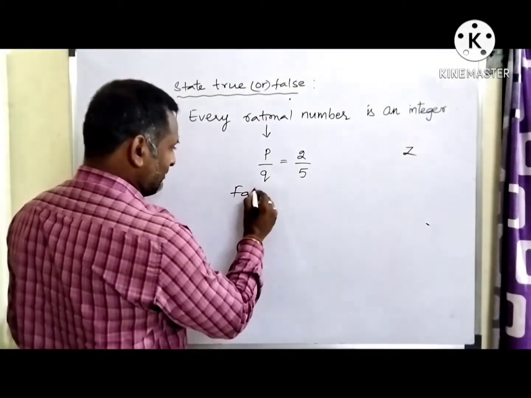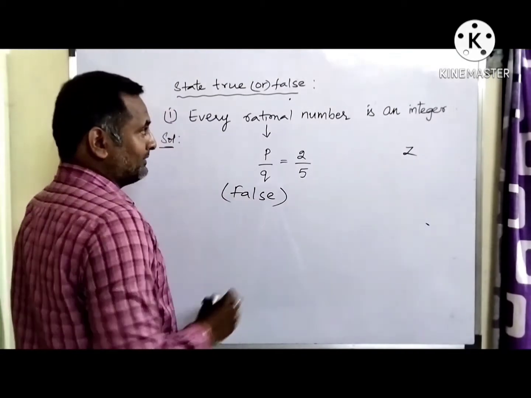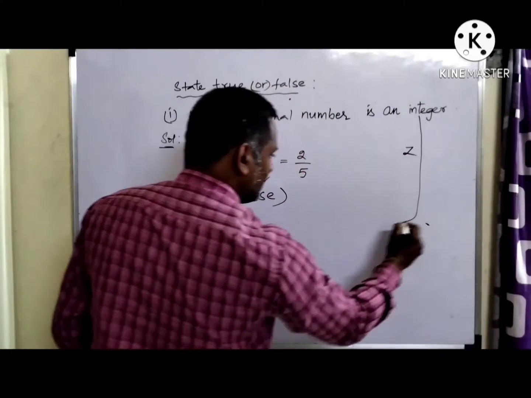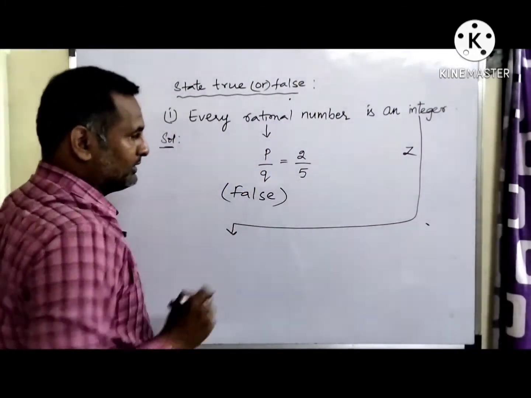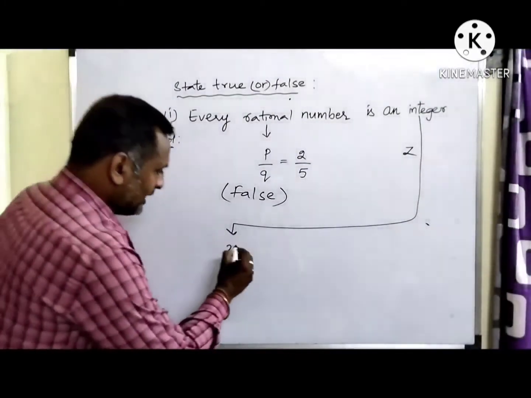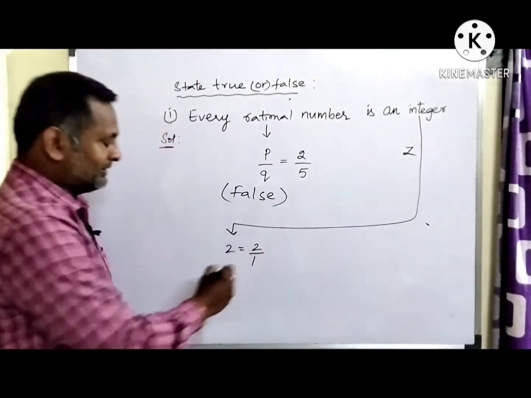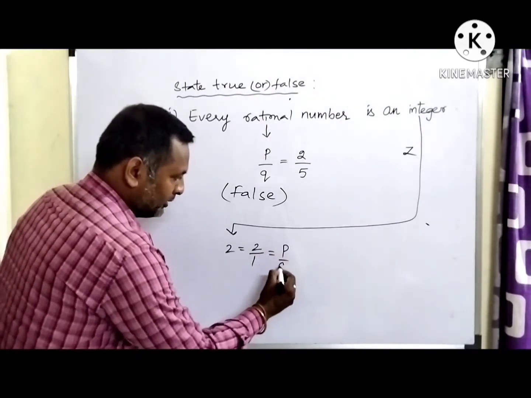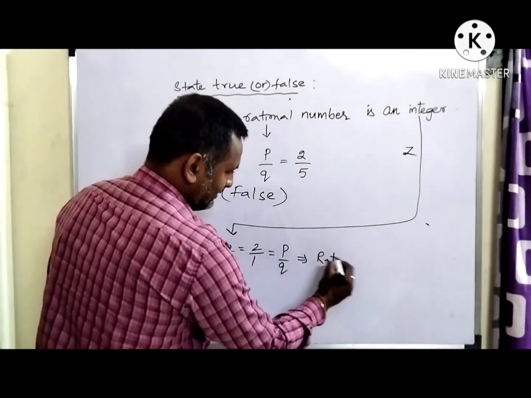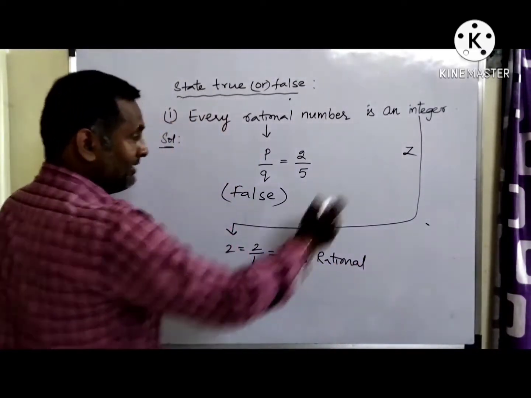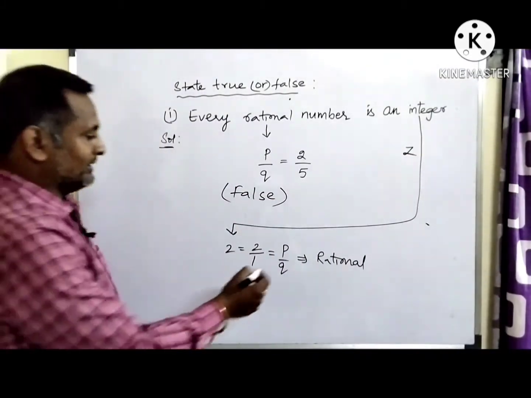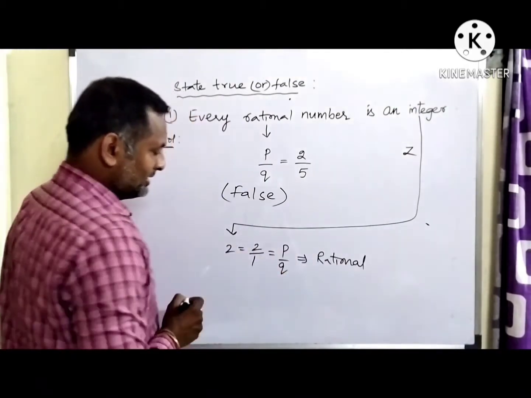But let's see the reverse of this. When it comes to the reverse, if I take an integer, whatever integer you take, positive or negative, if I take it as 2, I can write 2 as 2 by 1. This is nothing but in the form of p by q. Therefore, this is also a rational number. I am taking an integer 2, able to write it in the form of 2 by 1. This is nothing but p by q form. So this is a rational number.